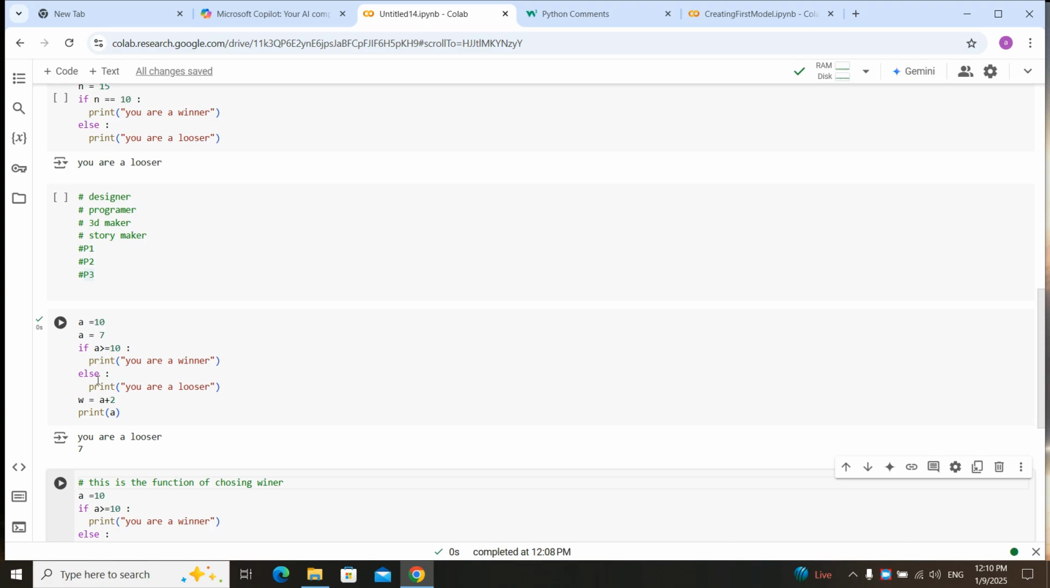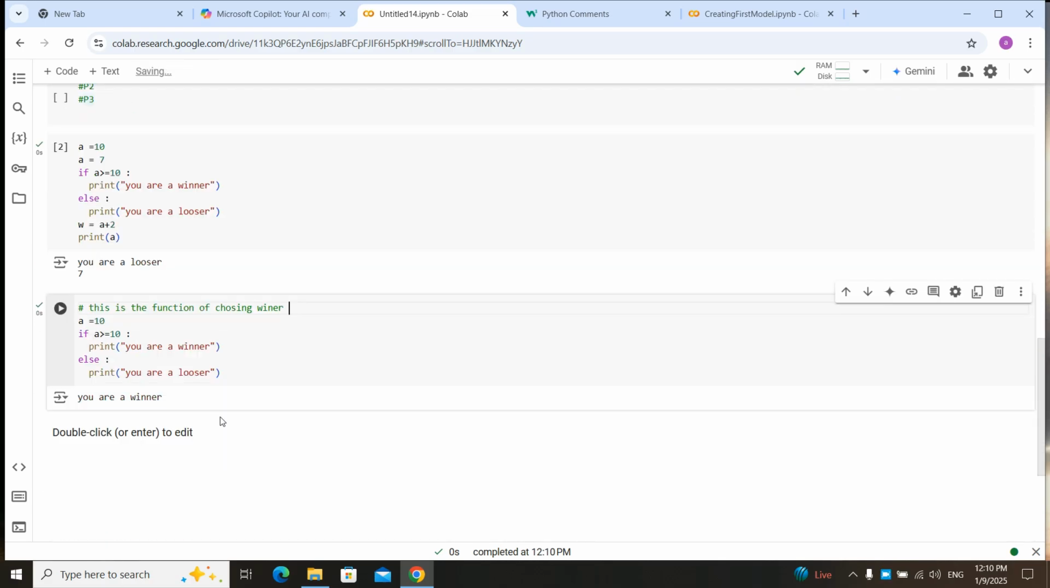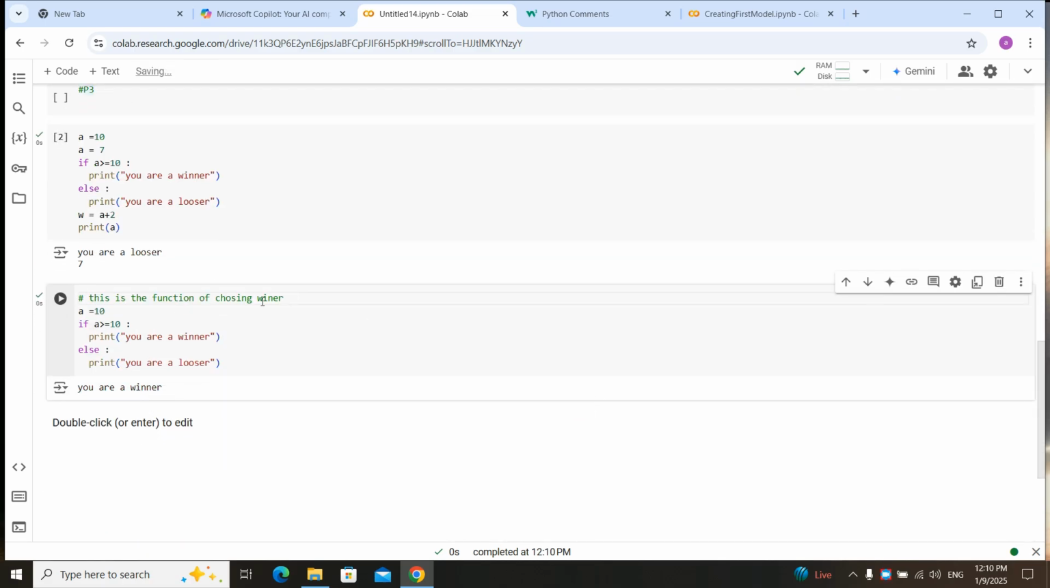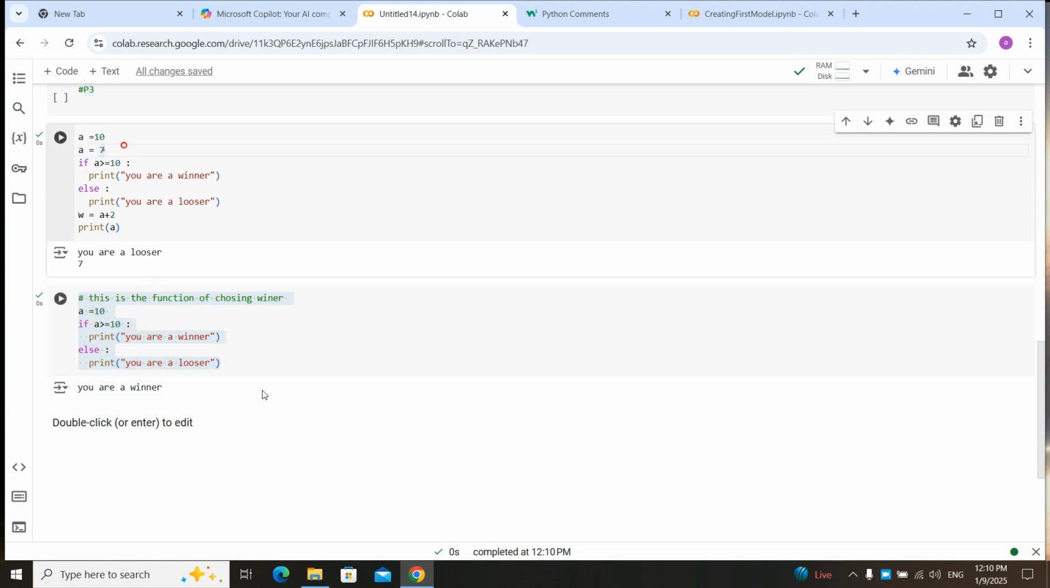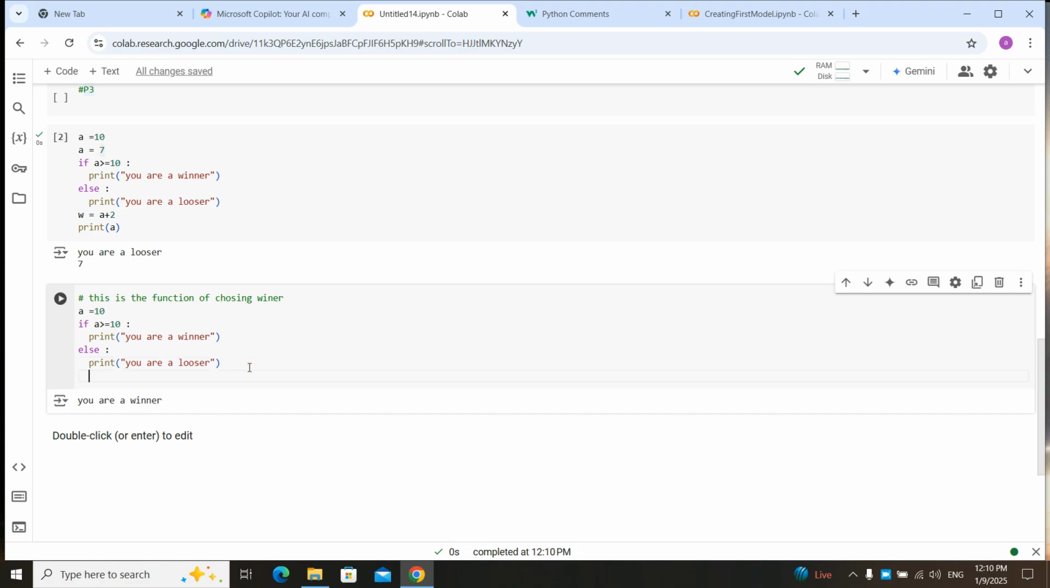As you can see, the code is running like before, but the most important thing is that now the second person is going to write a code. He saw that this is the function of choosing winner, and he saw that this must be independent from the code that the second person is writing here. And after that, he just writes here, this is the sum function, for example. And now you write here a is equal to 7, w is equal to a plus 2.